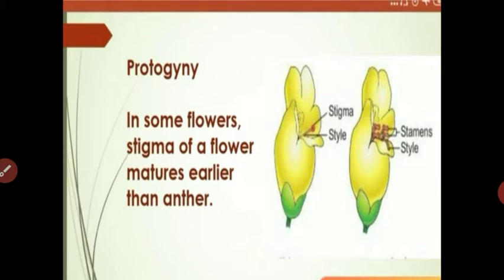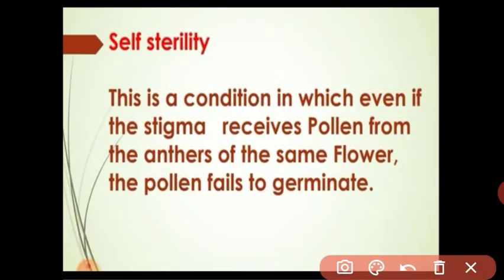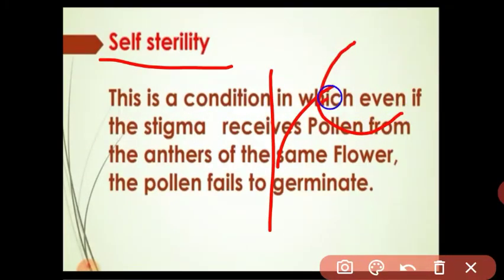Got it, students? The next condition which favors cross-pollination is self-sterility. Self-sterility is the condition in which even if the stigma receives the pollen grain from the anther of the same flower, the pollen fails to germinate. See, students, this is a bisexual flower, meaning the flower contains the pollen grain, this is the anther, it contains the pollen grain, and this is the stigma.